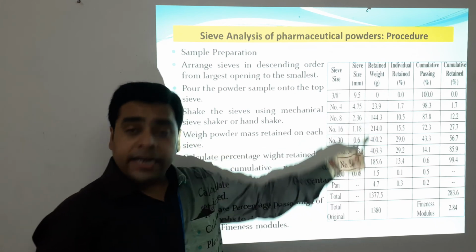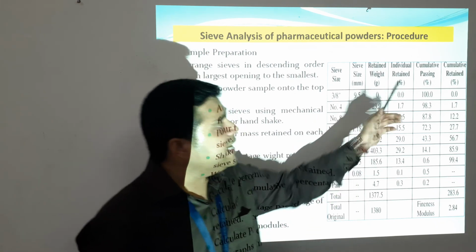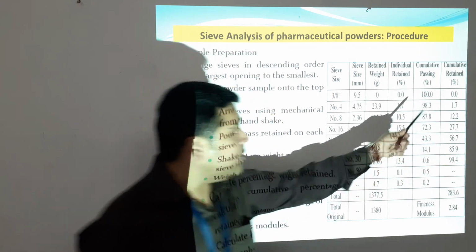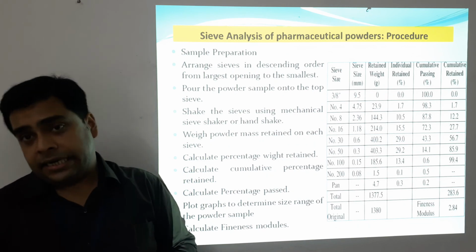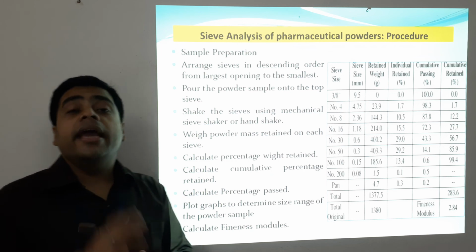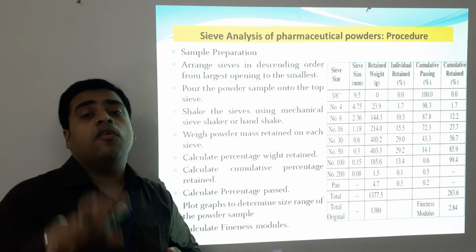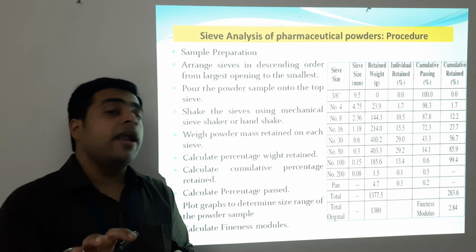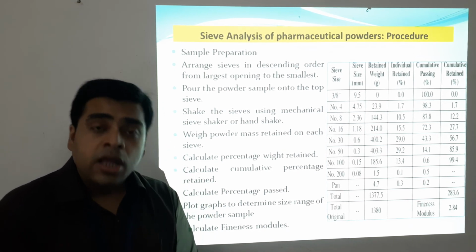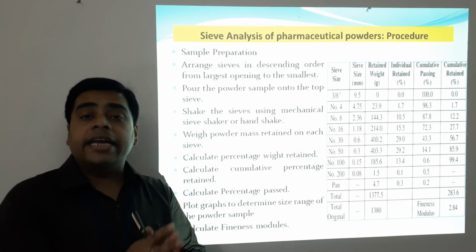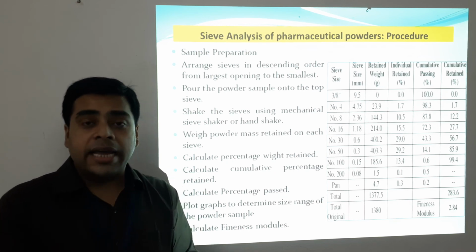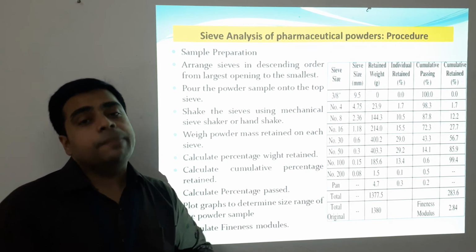Next, the weight retained in grams, the individual weight percentage retained, the cumulative passing percentage and the cumulative retained percentage. From this sieve analysis process, finally we can conclude the fineness of the powder, and sieve analysis is an important, routinely followed process for working with different grades of pharmaceutical powders, as pharmaceutical powders do not have uniform size and are polydisperse in size.